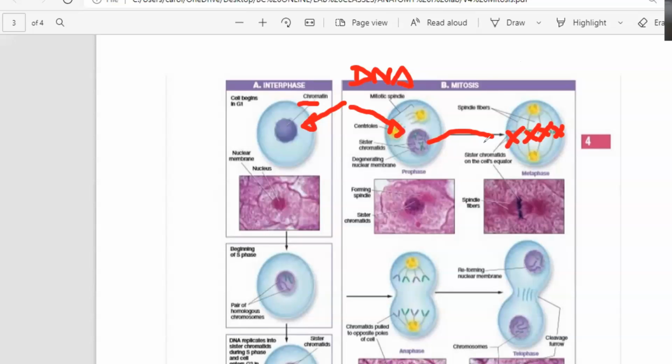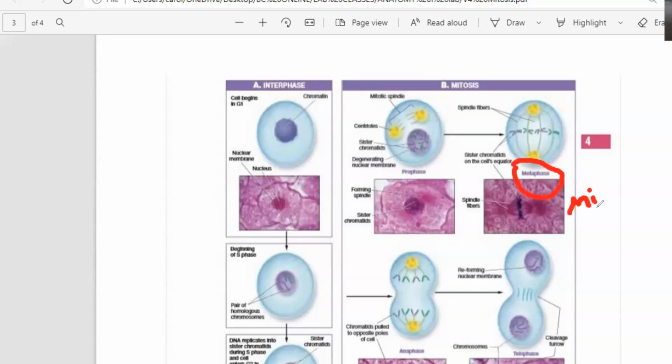You think about it, this is metaphase. Metaphase starts with the letter M, and M is for the middle. So then where do you find your chromosomes during the metaphase? In the middle. Now, I told you that when the cell divides, you're going to have chromosomes right here. And in here, do you have chromosomes? No, in here is going to be chromatin. You don't have chromosomes in there yet.